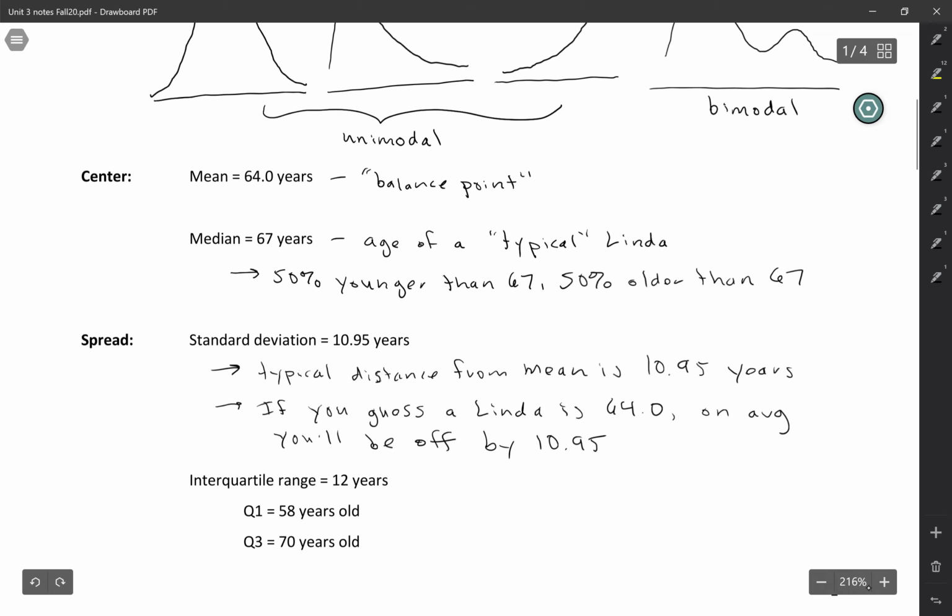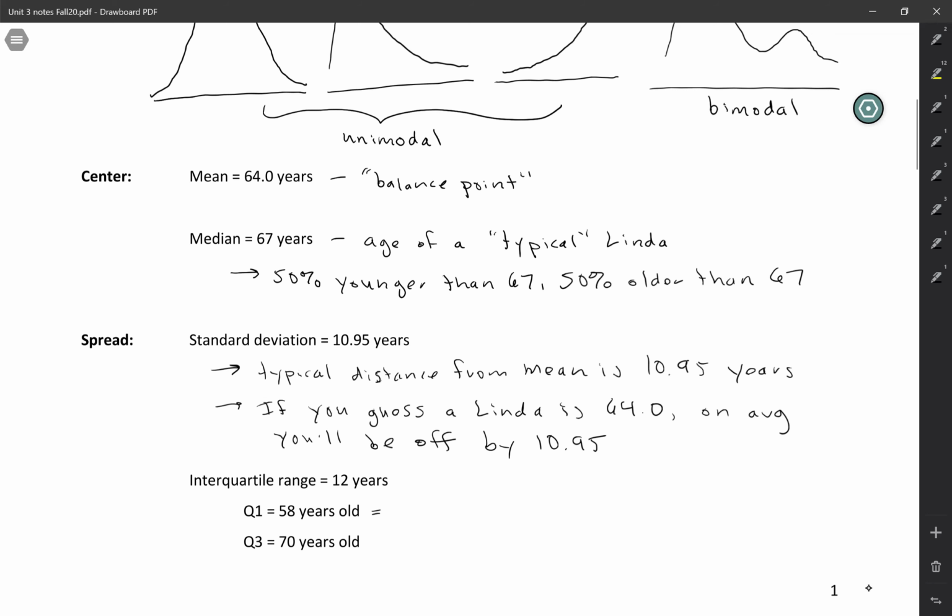The interquartile range is another measure of spread, but the way that it's calculated is totally different from the standard deviation. It's actually more like the median. The median divided the data set in half. Now let's imagine that we're dividing the data set into quarters. Q1, or the first quartile, is 58 years old.